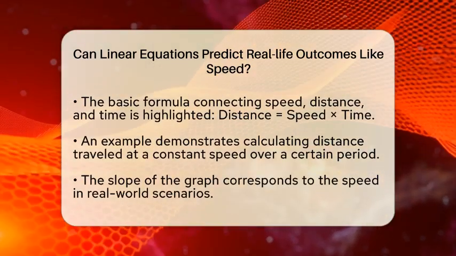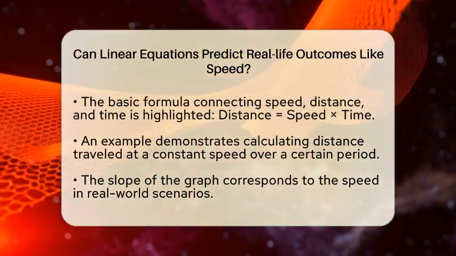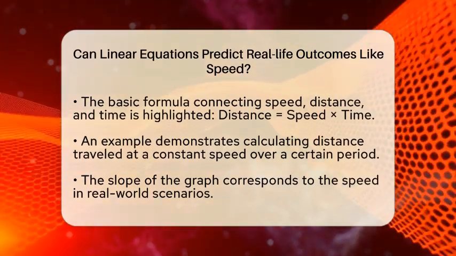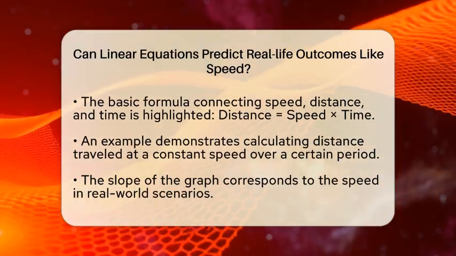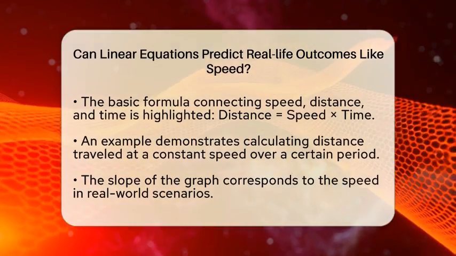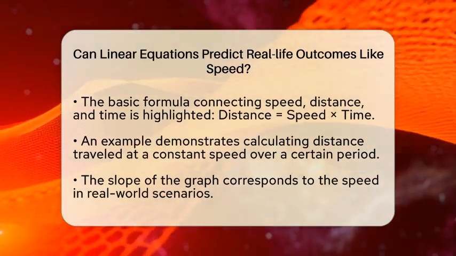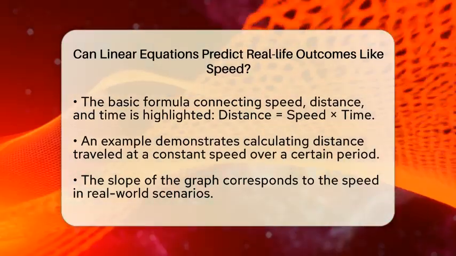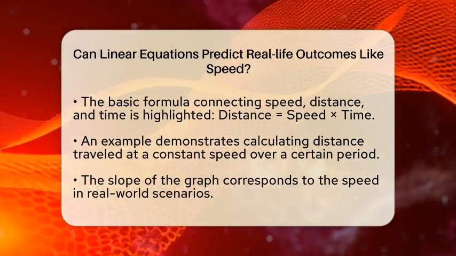Think about the basic formula connecting speed, distance, and time. It says that distance equals speed multiplied by time. If you know any two of these, you can find the third. For example, if a car travels at 60 miles per hour and you want to know how far it will go in 3 hours, you just multiply 60 by 3. The answer is 180 miles.